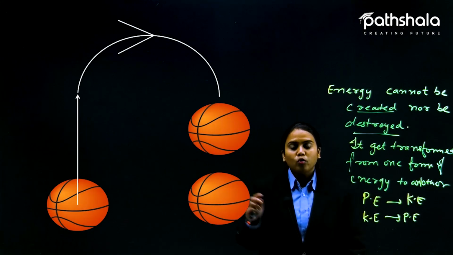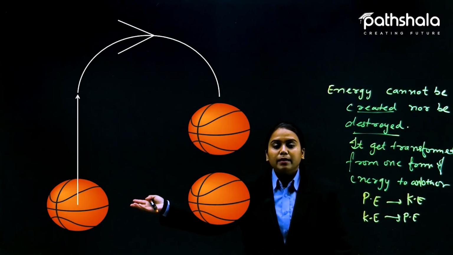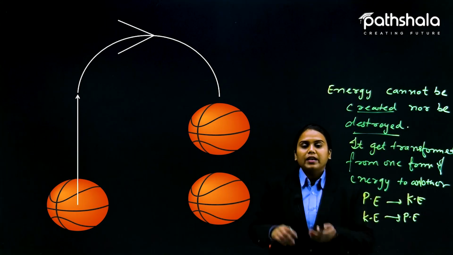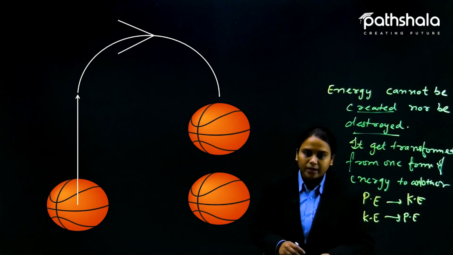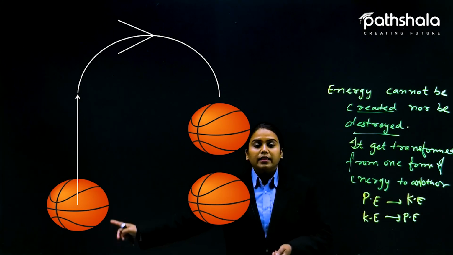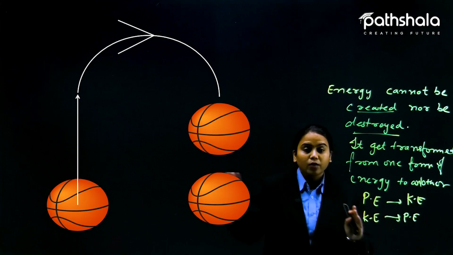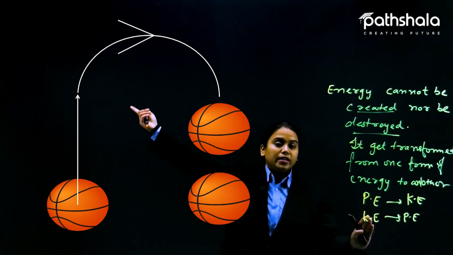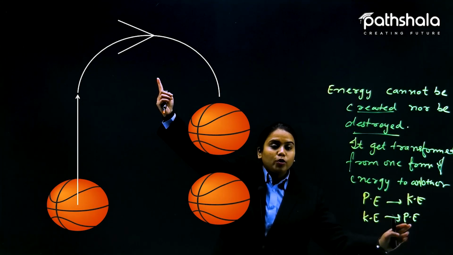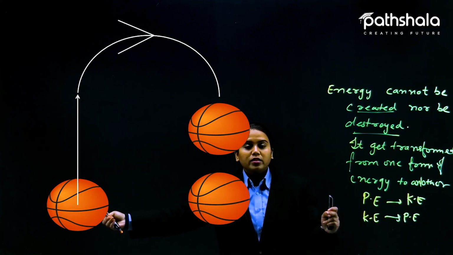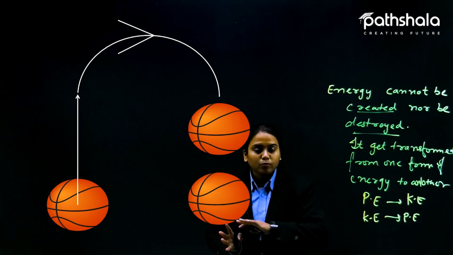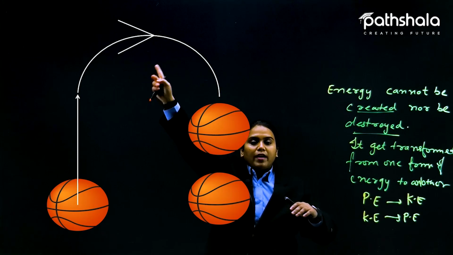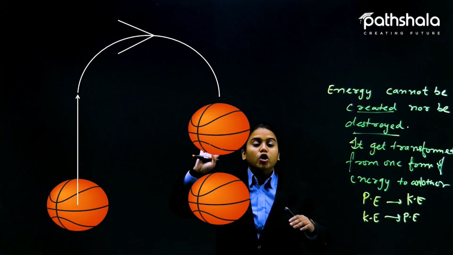There are more examples like this. The ball here is at rest, and when we throw it in the upward direction, kinetic energy is converted into potential energy, because the ball is in kinetic motion and that kinetic energy gets converted into potential when the ball is at its topmost height.